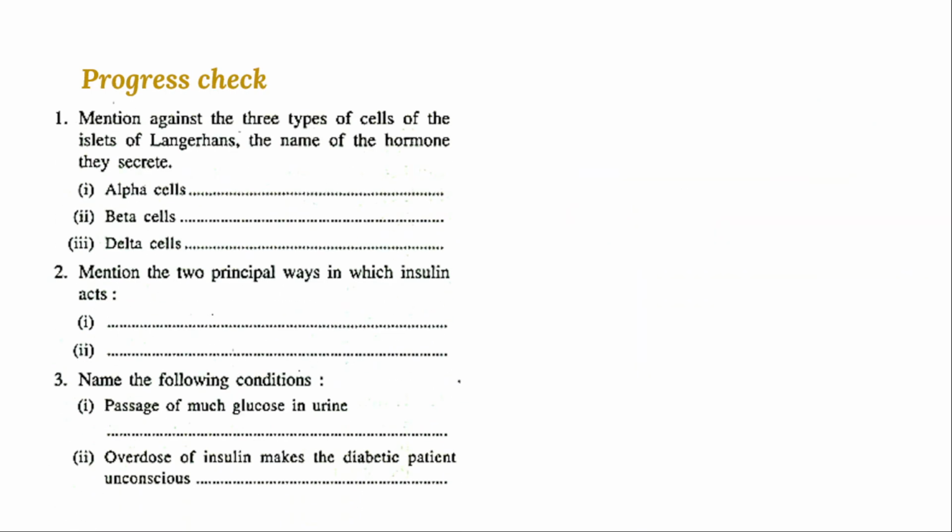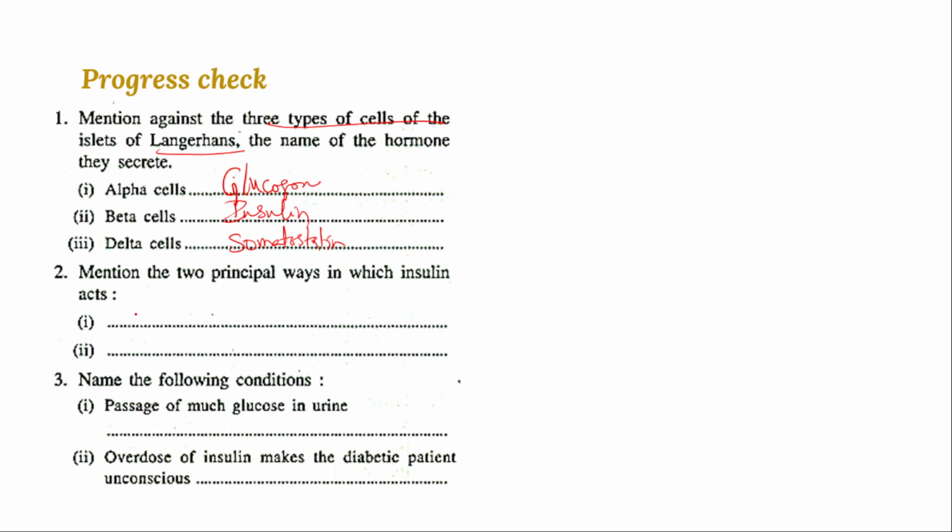Next, if you check the progress here, take this example. Fill in the blanks: mention the three types of cells in islets of Langerhans. Alpha cells give rise to the hormone glucagon, beta cells give insulin, and delta cells give somatostatin. Second, mention the two principal ways in which insulin acts.